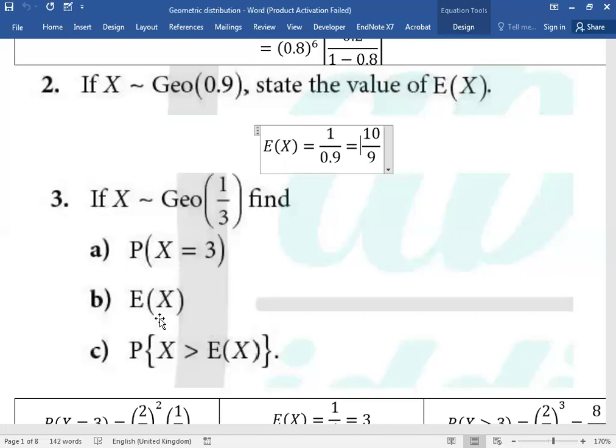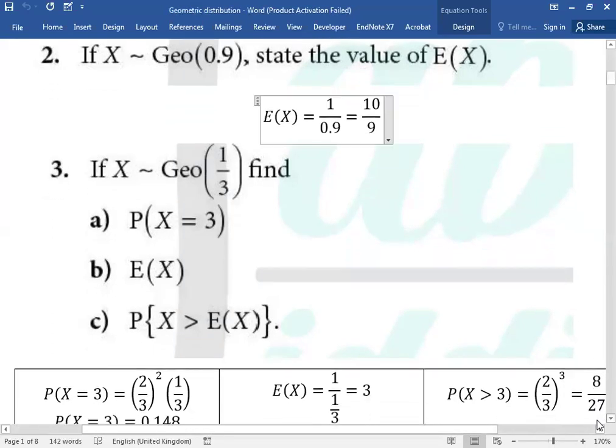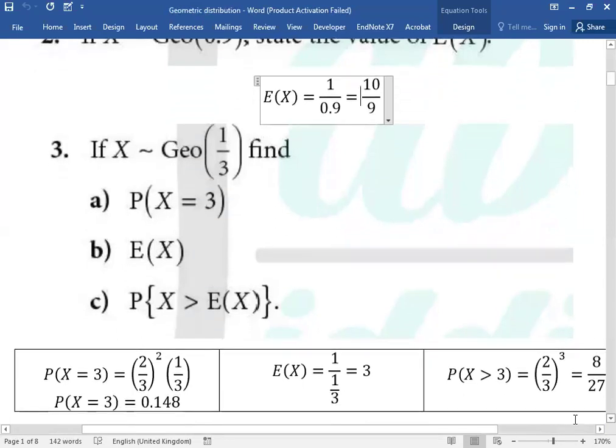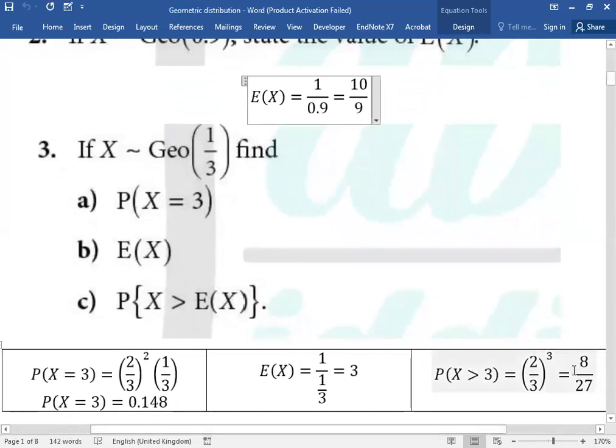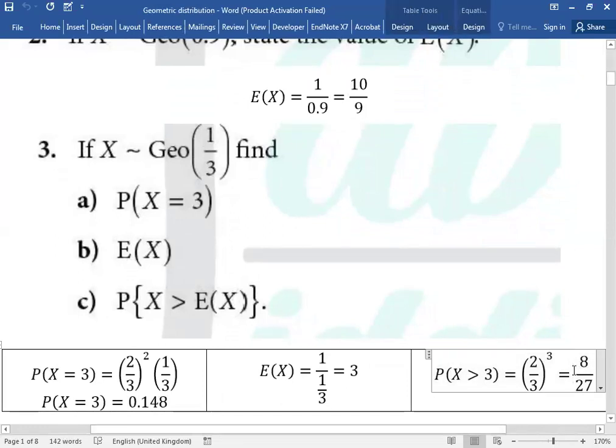Expectation is 3. Now the C part is saying probability x is greater than expectation. What does that mean? Greater than 3, so x can be 4, 5, 6. Where will I stop? So what is the easier way to do this? 3 failures will happen or not? Yes, the probability of 3 failures multiplied by 1. Even if I don't multiply by 1, the value does not change obviously. Greater than 3 means you get success after the third, which can be abbreviated.